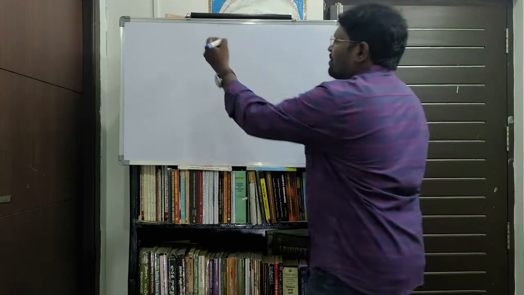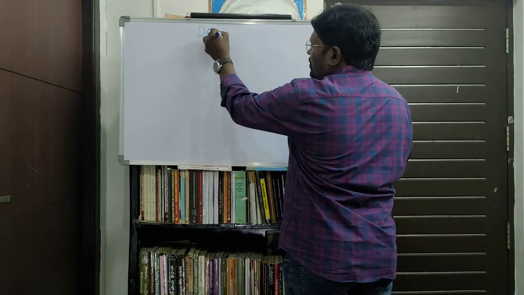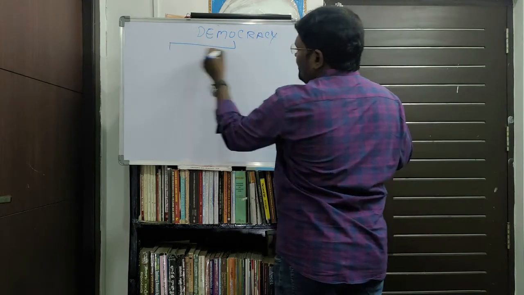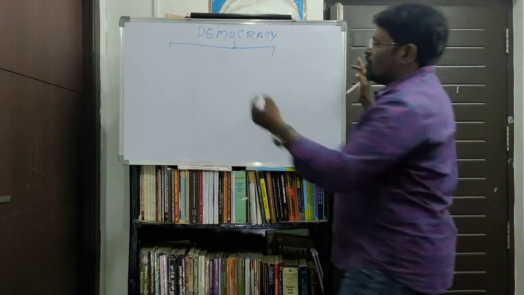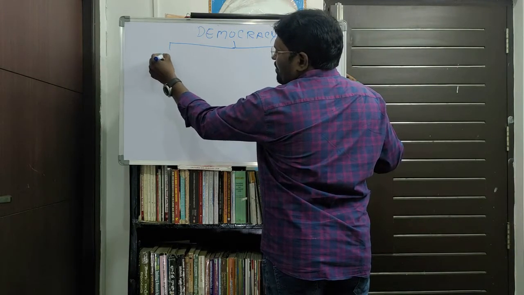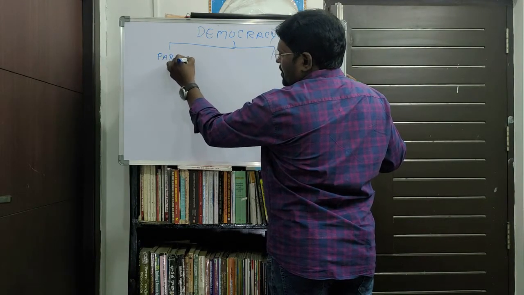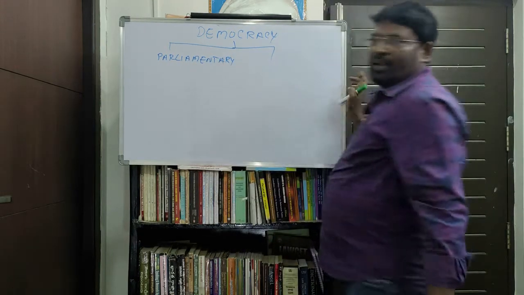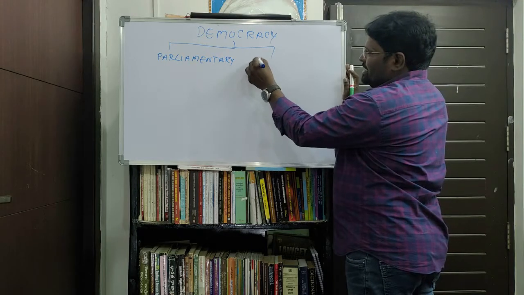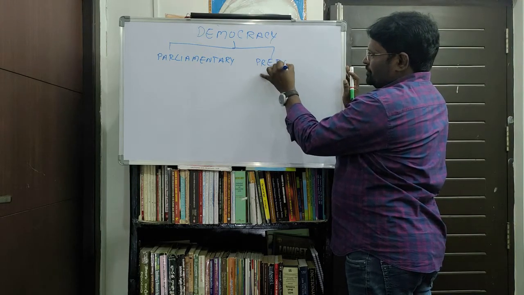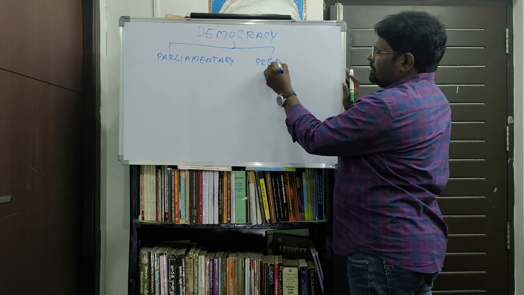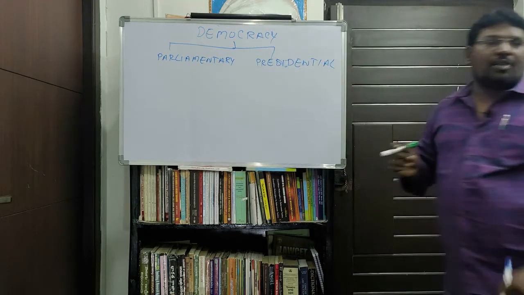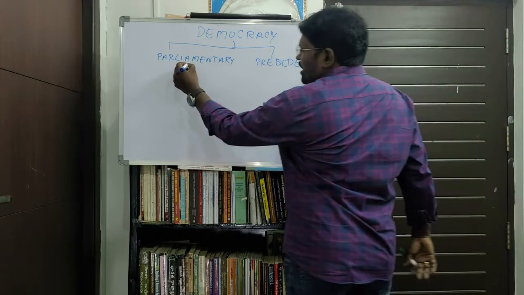So in the democracy, there are two types of governments. One is the parliamentary form of government.